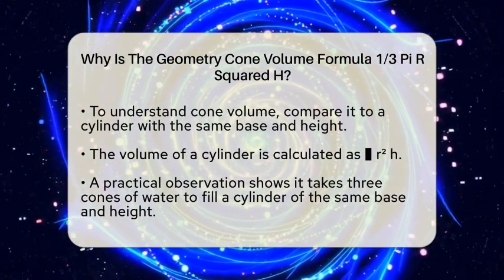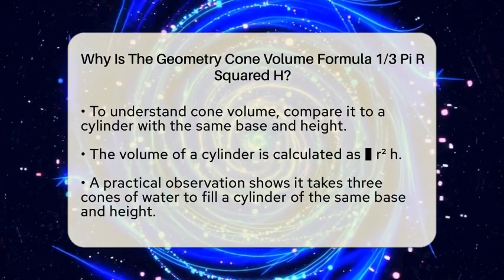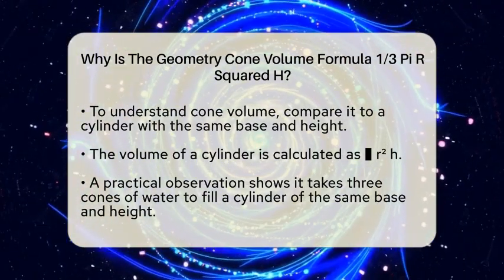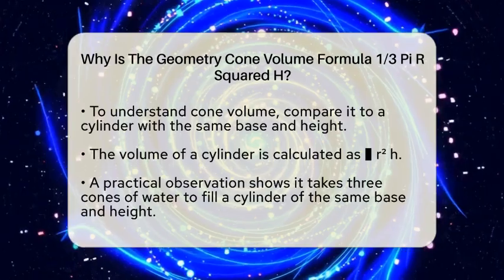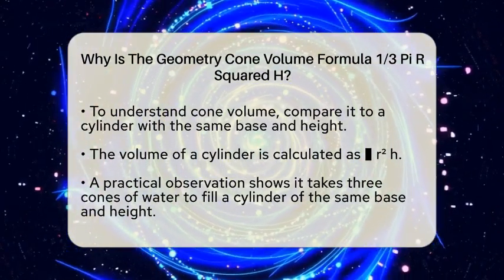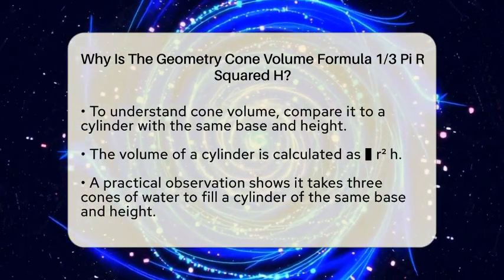When we think about the volume of a cone, we need to compare it to a cylinder. A cylinder with the same base and height has a volume calculated by multiplying the area of the base by the height. So, the volume of the cylinder is pi times the radius squared times the height. Here's where it gets interesting.